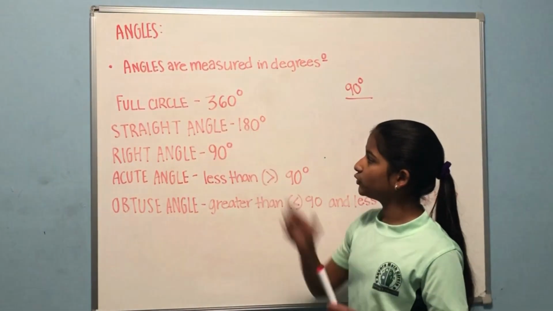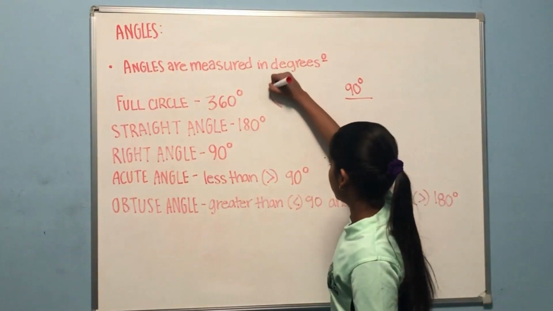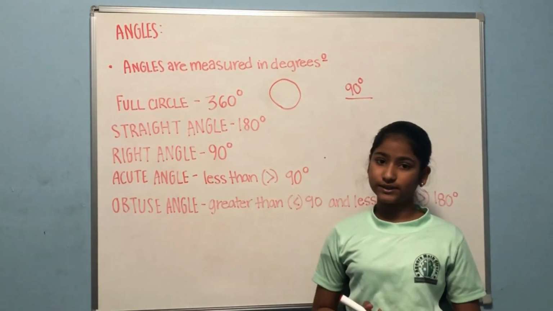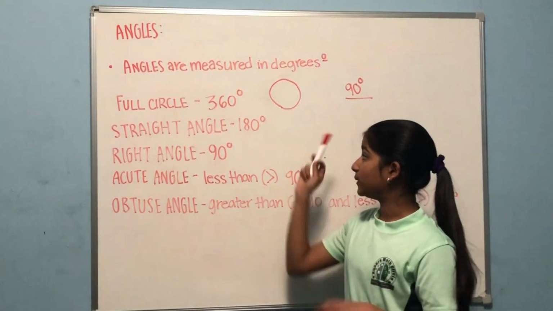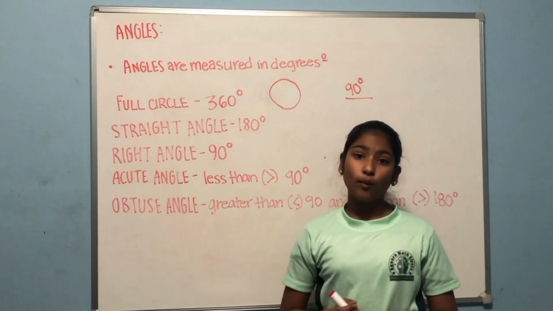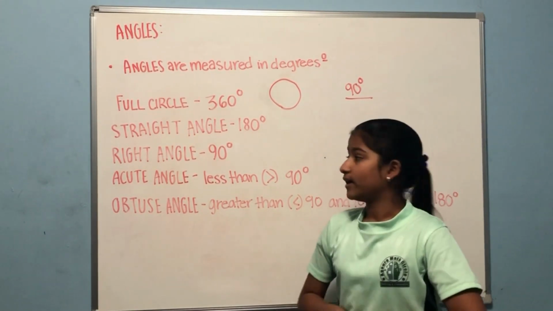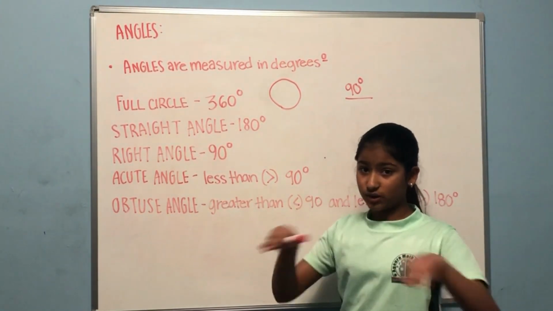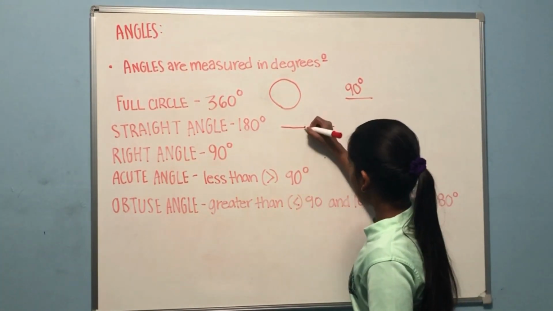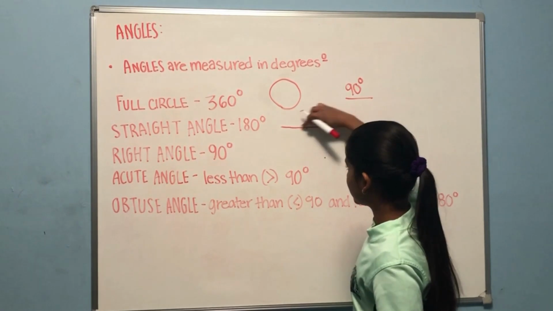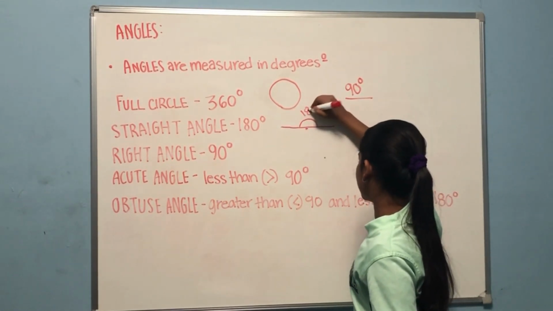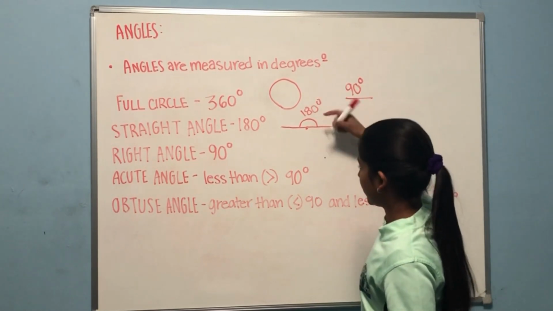Let's start with a full circle. Now, you know what a circle is, obviously, right? It's measured in 360 degrees, so the whole thing is going to be 360 degrees. Now let's go to a straight angle, which is 180 degrees. Straight obviously means a straight line. So let's say this is our line. Instead of it being like this, it would be straight and measured 180 degrees over here, like this.